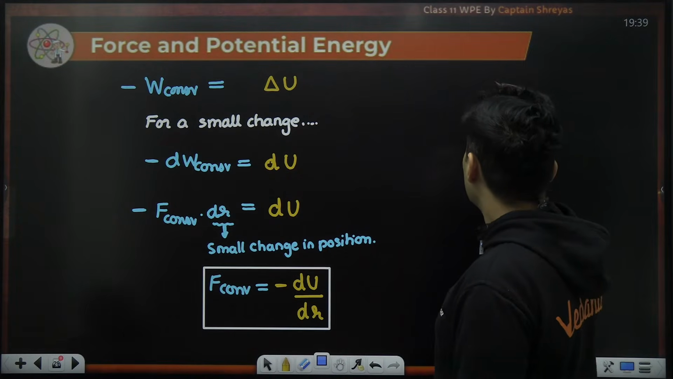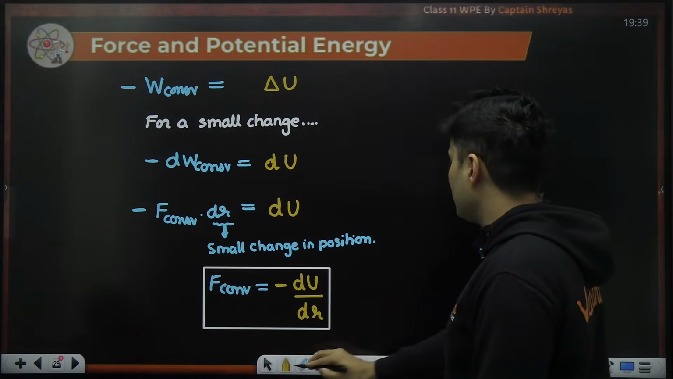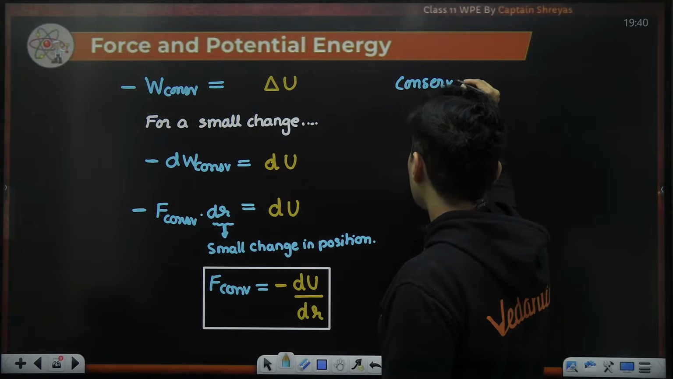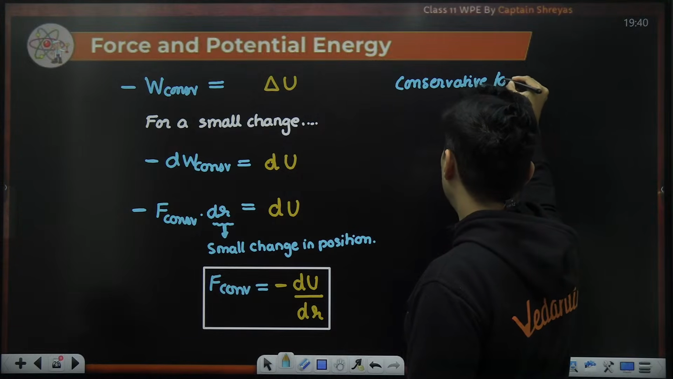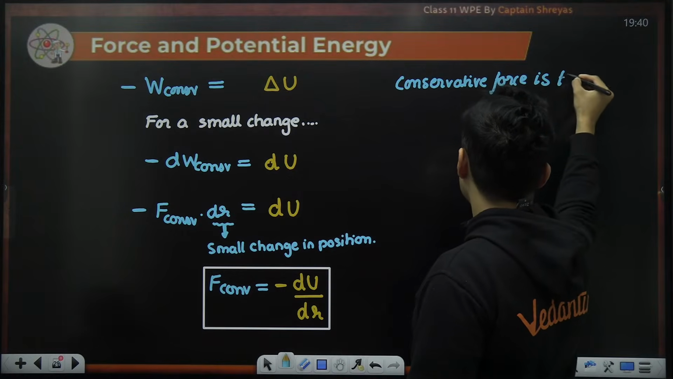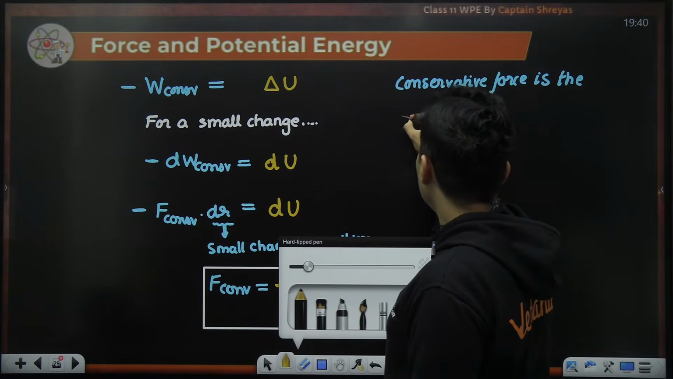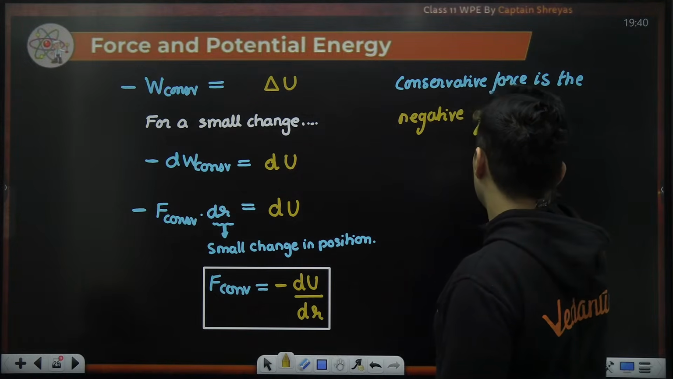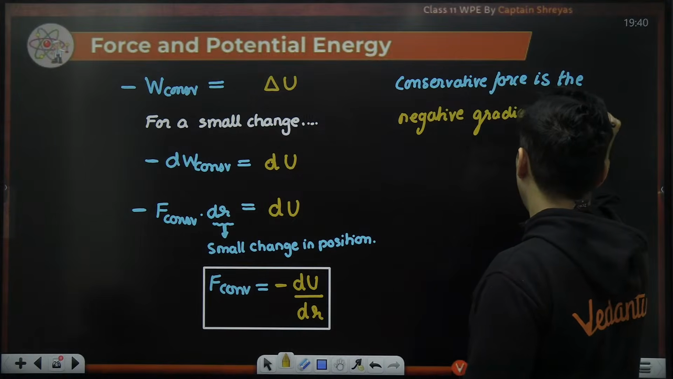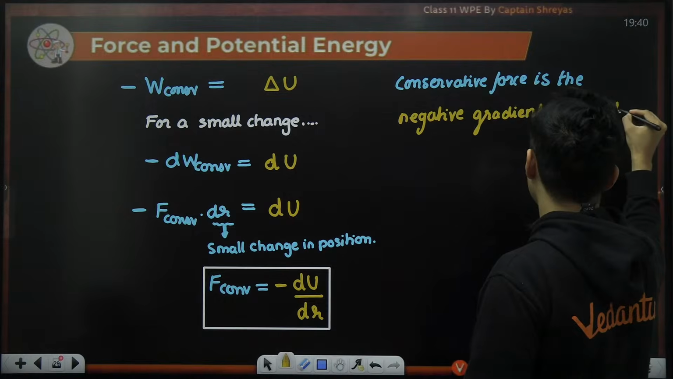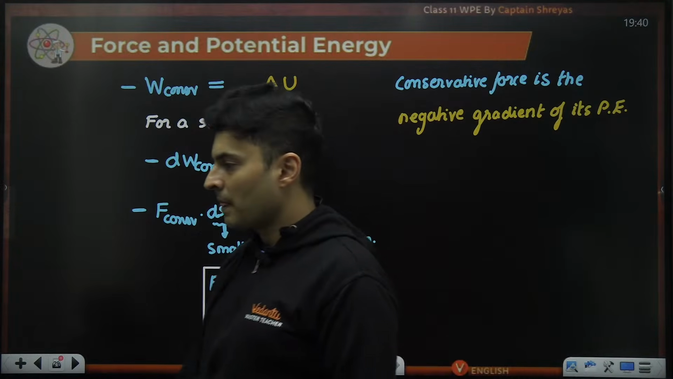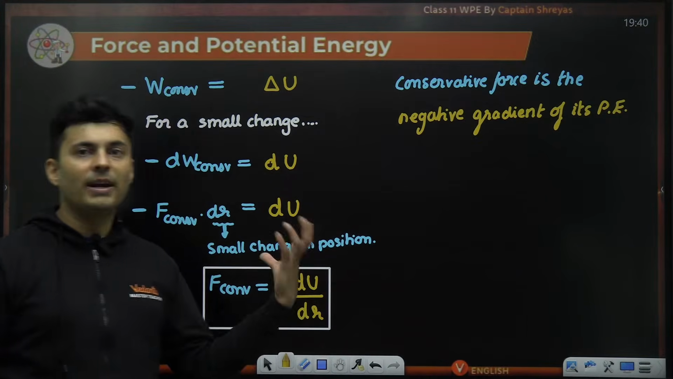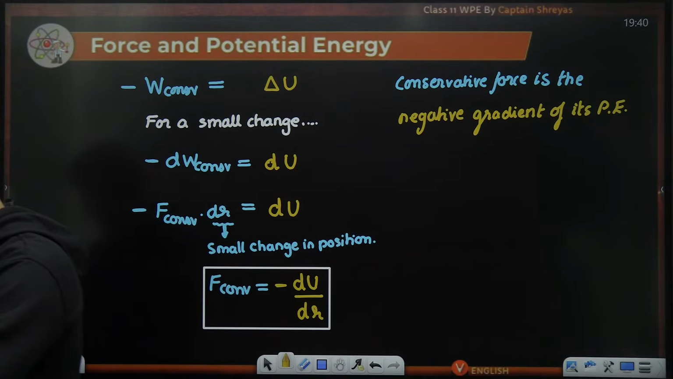This is negative. So I will say the conservative force, the final conclusion, is the negative gradient of its potential energy. This is the conclusion. The conservative force is the negative rate of change of its potential energy with respect to distance. As simple as that.